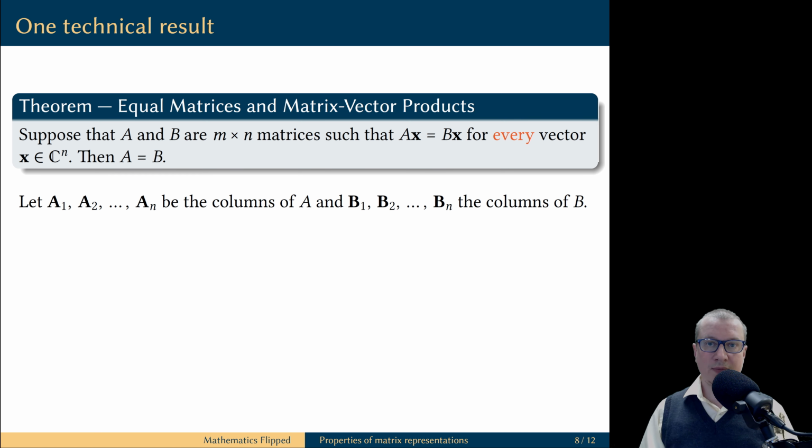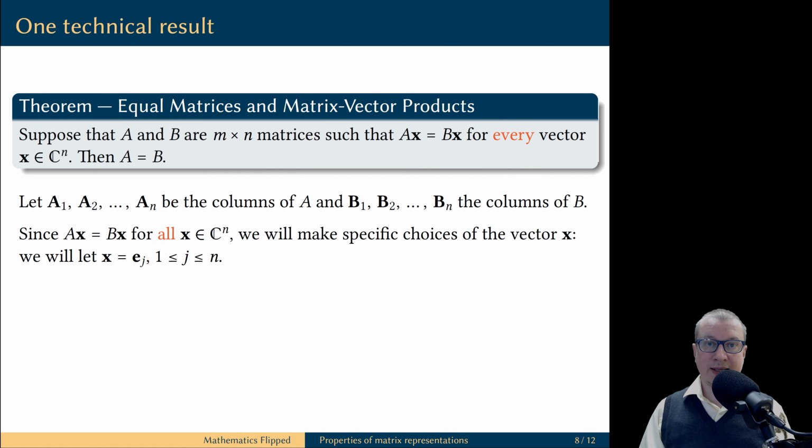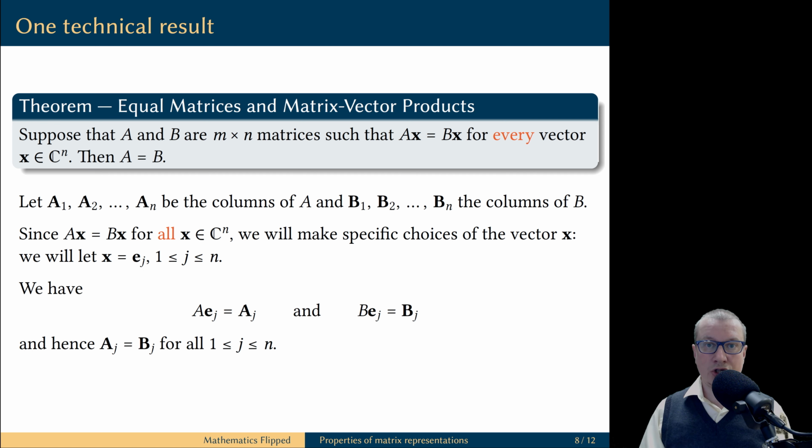Let's label the columns of matrices A and B in a natural way. We assume that AX is equal to BX for all possible vectors X. So in particular, this equality holds for some convenient specific choice of the column vectors. In particular, these equalities hold if we substitute for X all possible standard unit vectors. But you can easily check that if you multiply a matrix by the jth standard unit vector, the result is the jth column of the matrix.